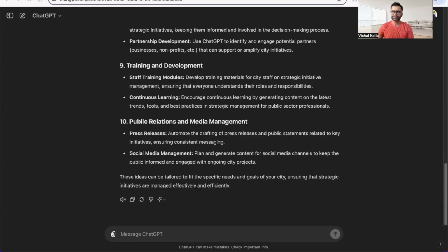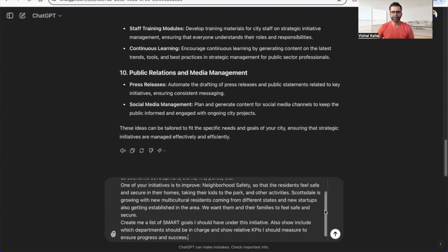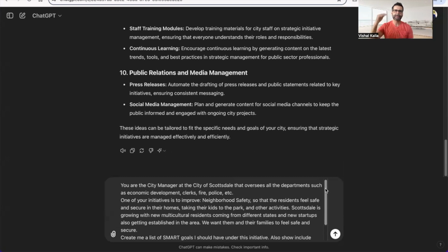So let's look at the first scenario, generating goals. I've written a very simple prompt that a city manager will typically use. As I talked about before, you have to have a little bit of background, scenario or context for the prompt, and then your ask.